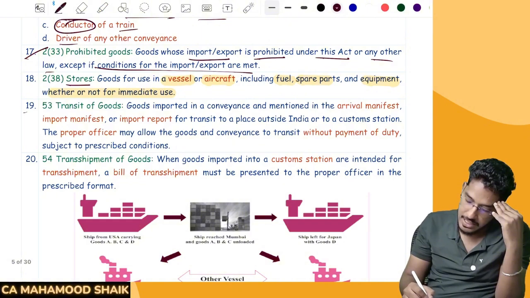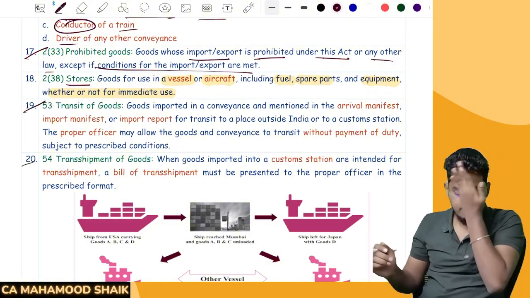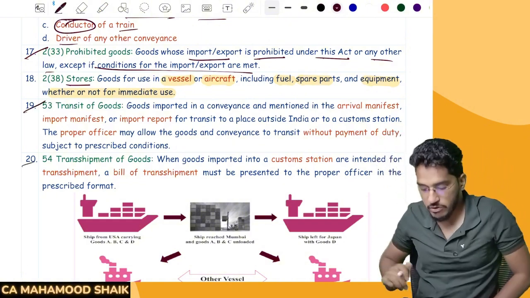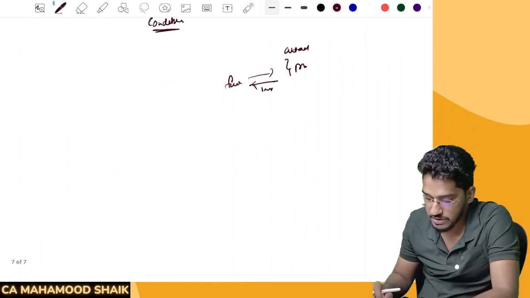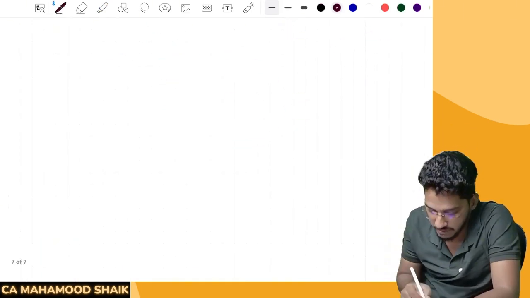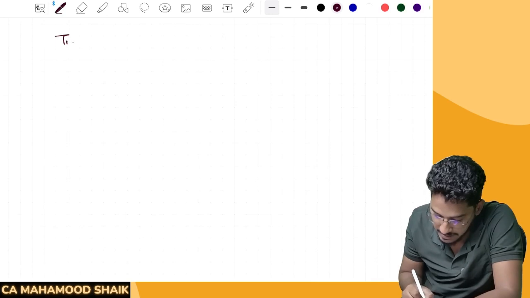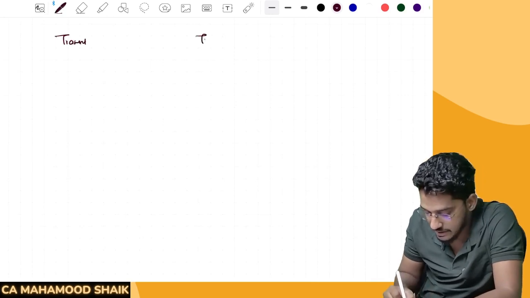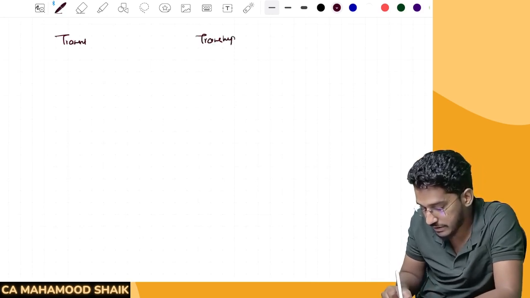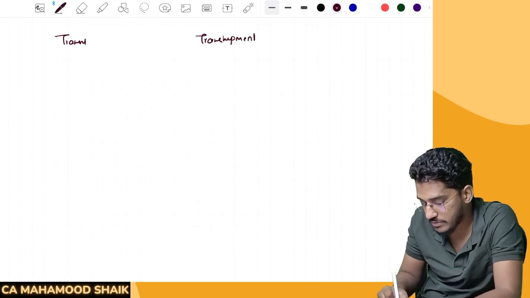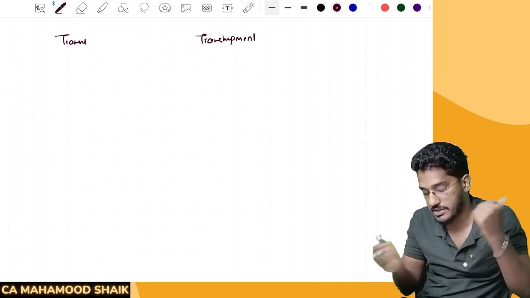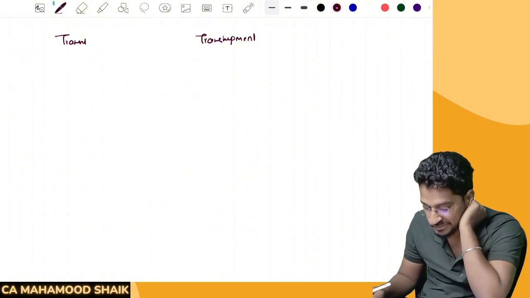Then we have something called transit, transshipment. We have something called transit of goods and transshipment of goods. This difference also we have to understand. So two terms here, transit and transshipment. Sir, what is the difference between the two? So we'll take a little time here and try to understand what is the difference between transit and transshipment. Then after that, we'll proceed further.